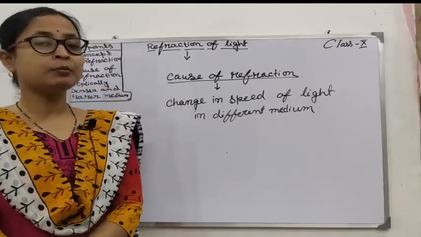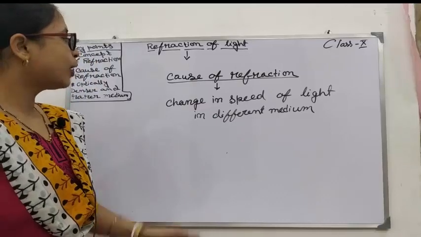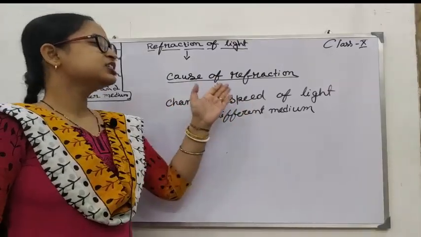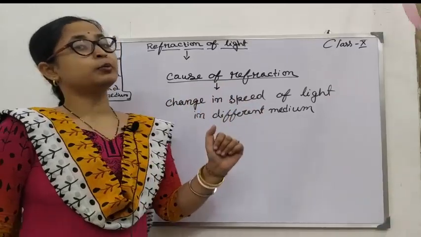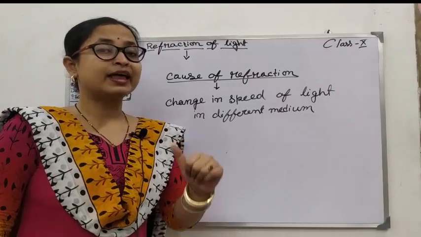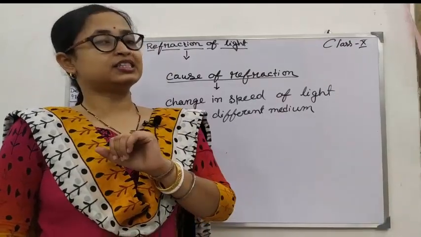Clear? So if a 1 mark question is there, then you have to write: the cause of refraction is the change in speed of light in different medium. That means it has different speed in different medium. That's why refraction takes place.